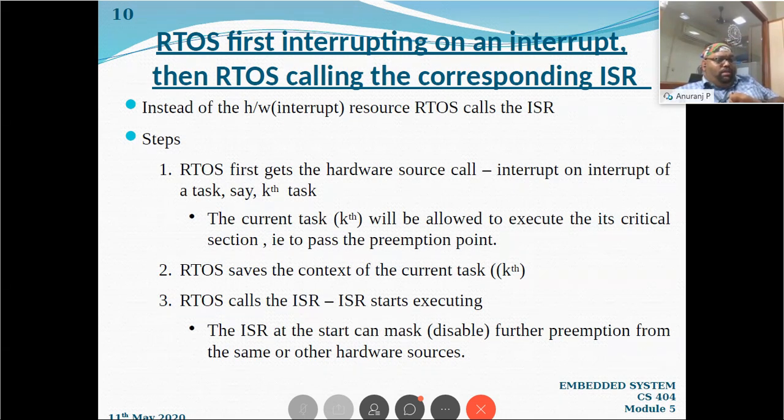It means that an interrupt service routine is about to start without any break. So as a precaution, it will mask or disable all other interrupt service routines which may come. It is going to block them, so that this ISR executes smoothly, right?